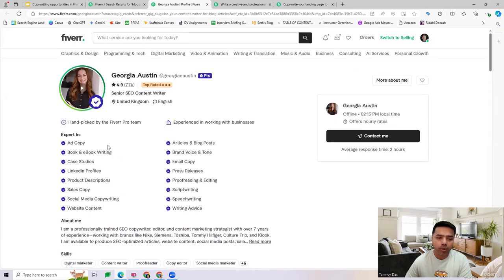If you see, these are all the things for which we can take help of ChatGPT to generate. Like we can generate an ad copy. If you want to do book writing, we can do that as well. Case studies, if you want to create, you can do that. Sales copies, we were just now talking about. Website content, articles and blogs, email copy if you want to write, press releases, we were just now discussing, script writing, speech writing, all these you can take help of ChatGPT and it can generate for you. Then you can personalize it, make it more suited to the client's requirements, and then sell it as a service through this platform.